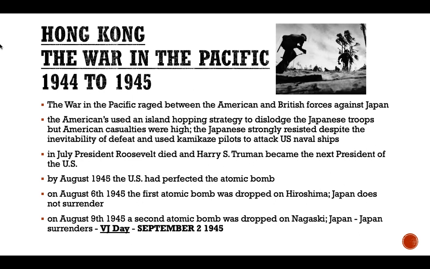By August 1945, the U.S. had perfected the atomic bomb. On August 6, 1945, the first atomic bomb was dropped on Hiroshima. Japan does not surrender. On August 9, 1945, a second atomic bomb was dropped on Nagasaki. Japan surrenders. This was called VJ Day, September 2nd, 1945.